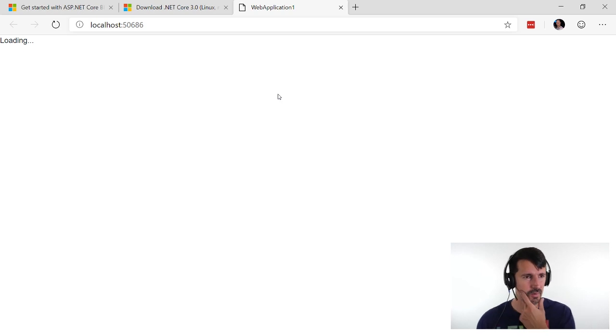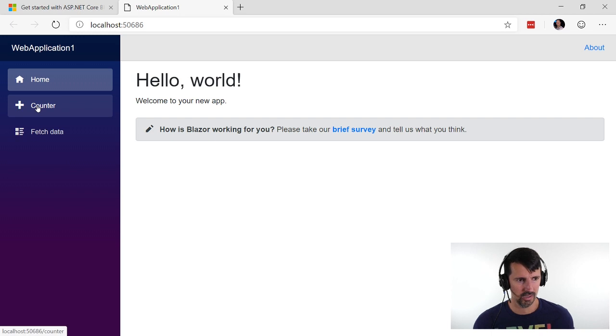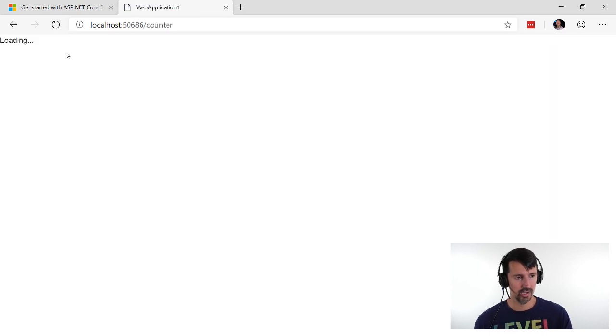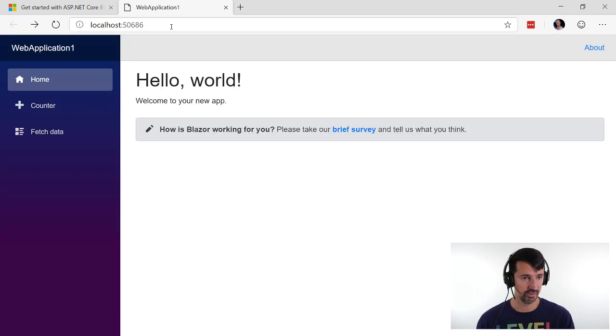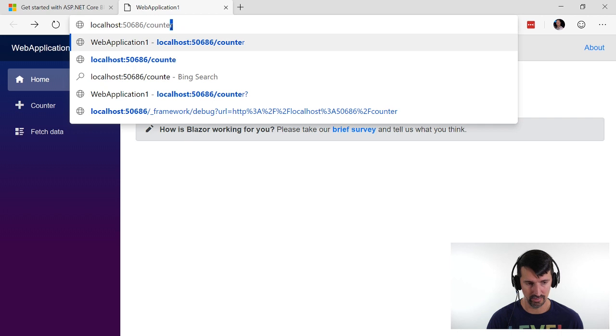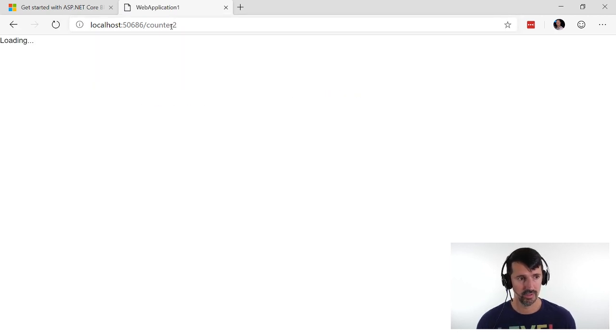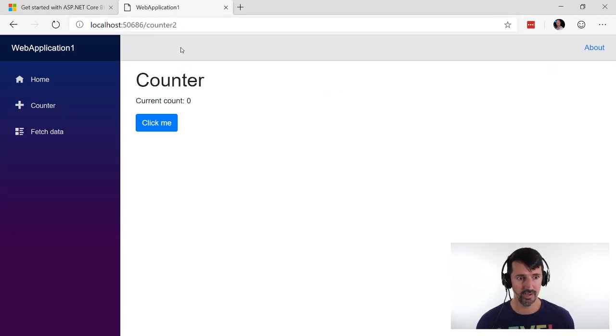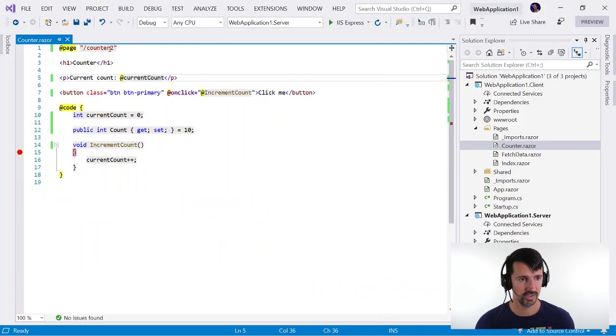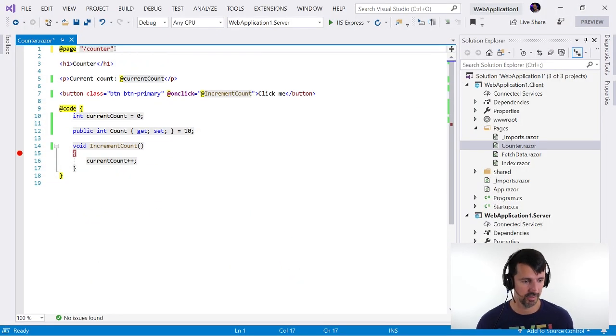Okay, so we're loading. Let me get rid of that. Okay, so you see that? I changed the app page, and that link was supposed to go to slash counter, but I changed it to counter 2, so it totally didn't work, which was expected. However, if I say counter 2, it should work, right? Yeah, and it worked. Okay. Well, that's good to know. So that's what that's for.